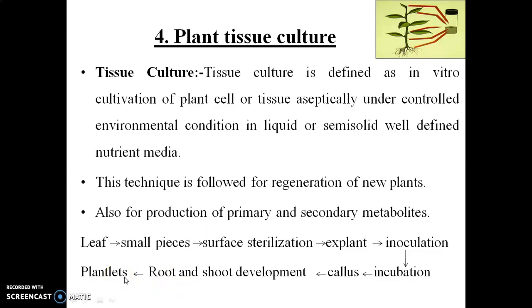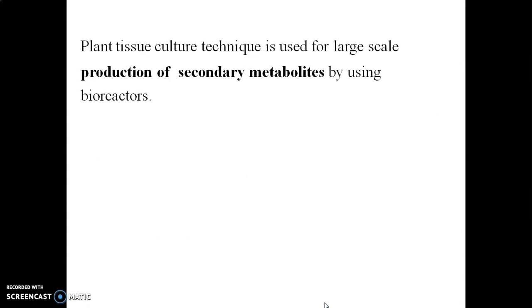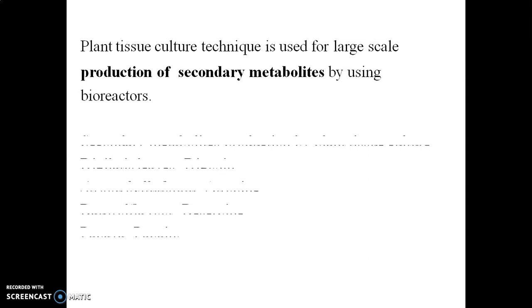So these plantlets are used as a source of crude drugs, while in some cases the callus is agitated for breaking into individual cells, and these cells are then transferred into a bioreactor which contains nutrient media, which is called suspension culture. In this suspension culture these cells will grow and multiply, which finally results in the production of secondary metabolites. These secondary metabolites are then isolated and used for medicinal purposes, where this tissue culture technique is commonly carried out for the large scale production of secondary metabolites by using bioreactors.